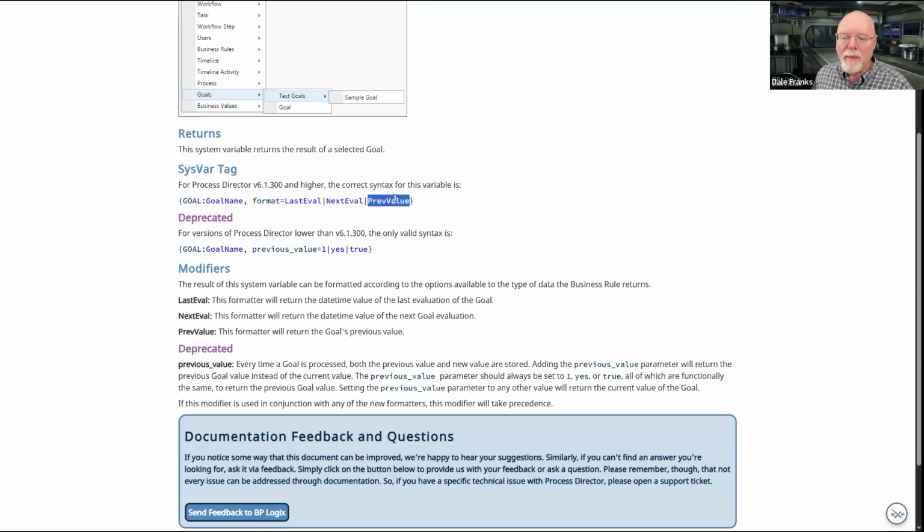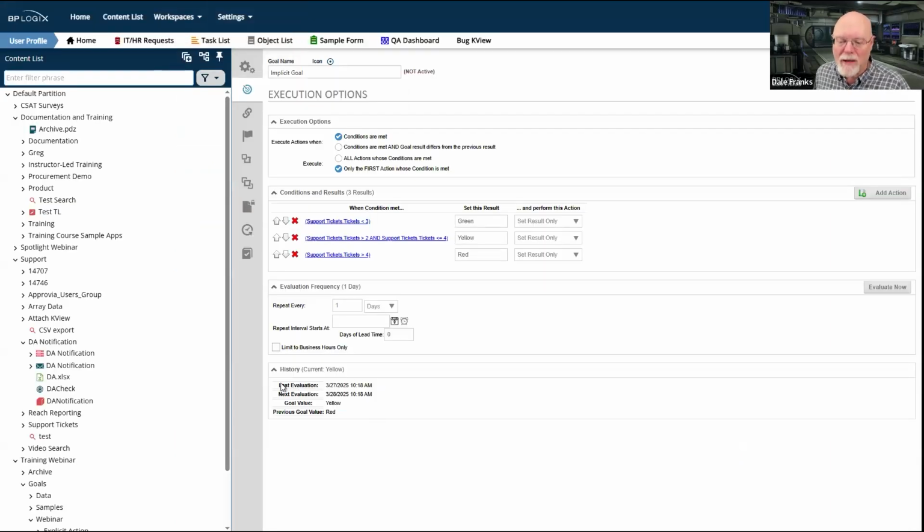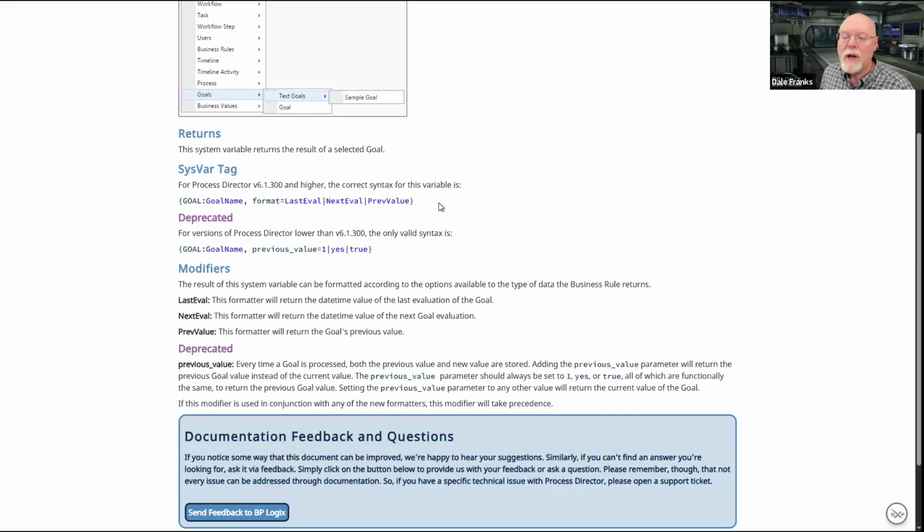So I can pull that from, basically, we're looking at this. Those four properties that we see on the history section of the goal definition, we now can pull all of those via the goal system value using this syntax. There was an old syntax that allowed us to grab the previous value. It was called previous underscore value equals 1, yes, or true. We have deprecated that.